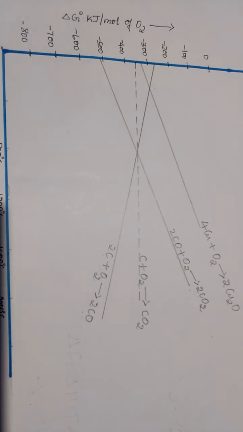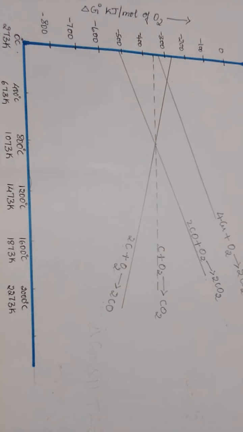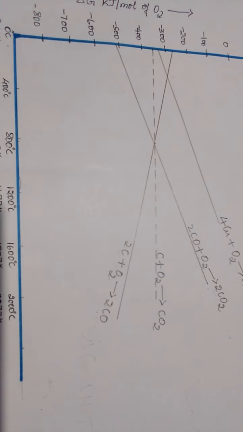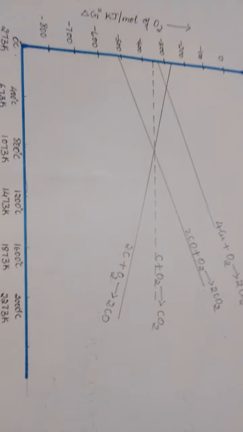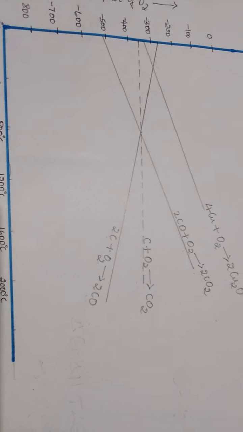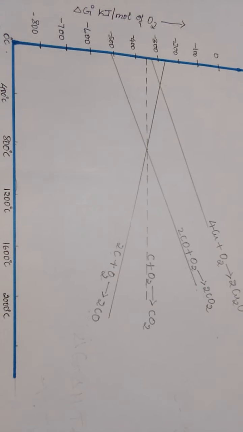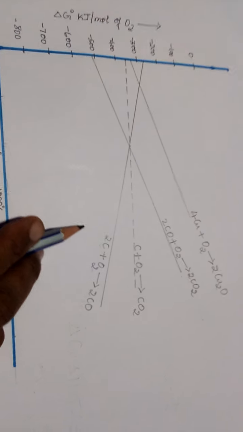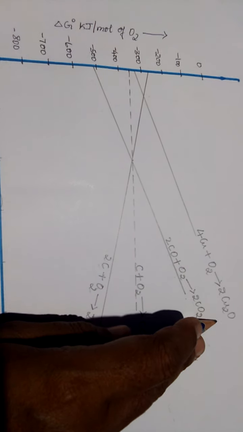Hi everyone. So in the last video I explained the reducing property of carbon, meaning when it gets converted to carbon dioxide or carbon monoxide, or even when carbon monoxide is oxidized to carbon dioxide. At what temperature will they have high negative delta G values? Now we will see how this coke can reduce the oxides of copper.